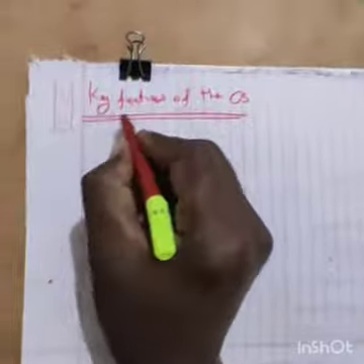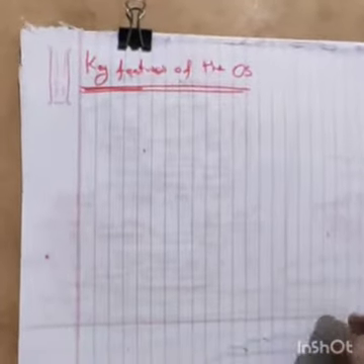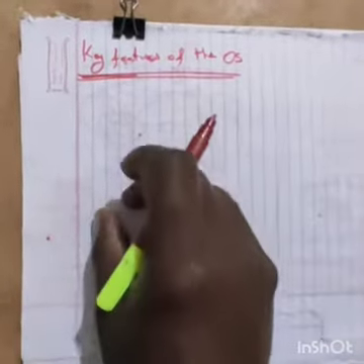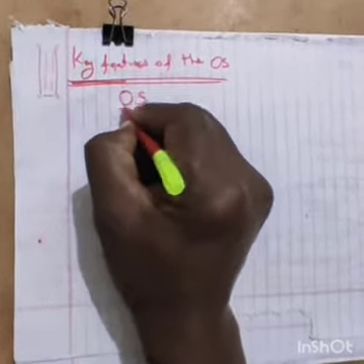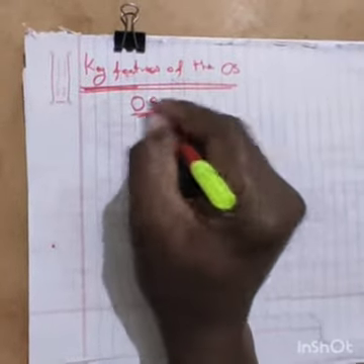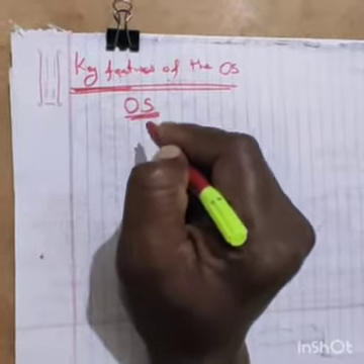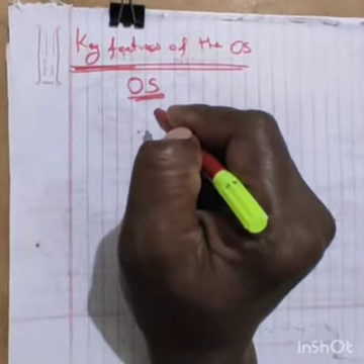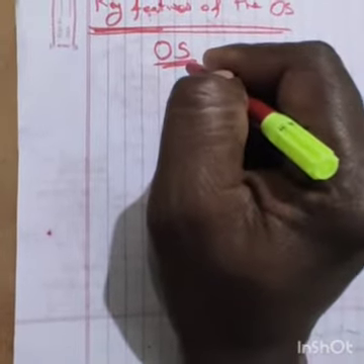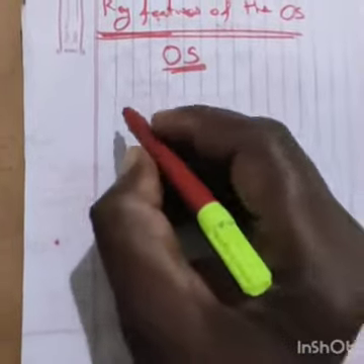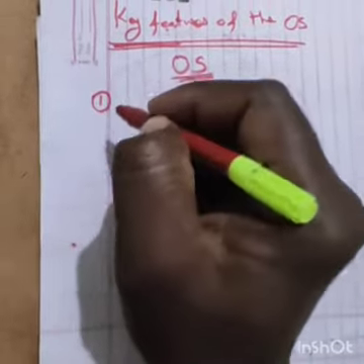What do key features mean, sir? Key features means the OS in your computer, and all the processes it does. That is called the OS. So the features of the OS, I will list out one by one.